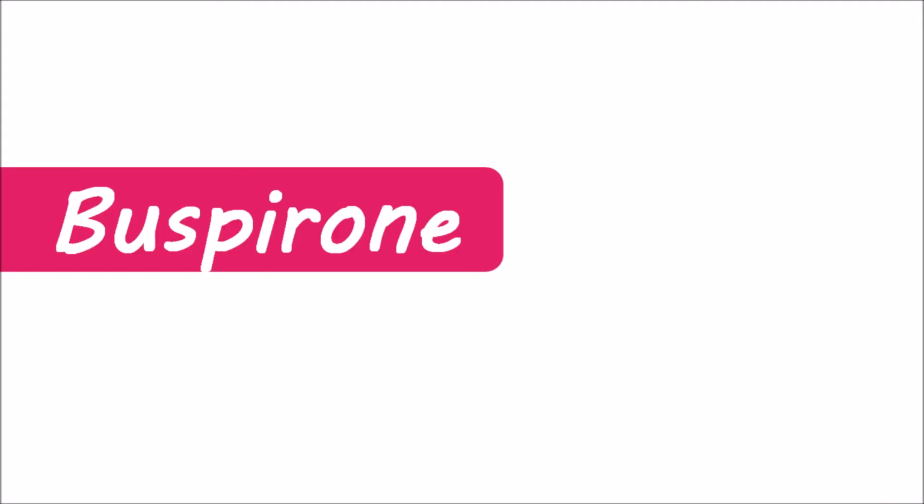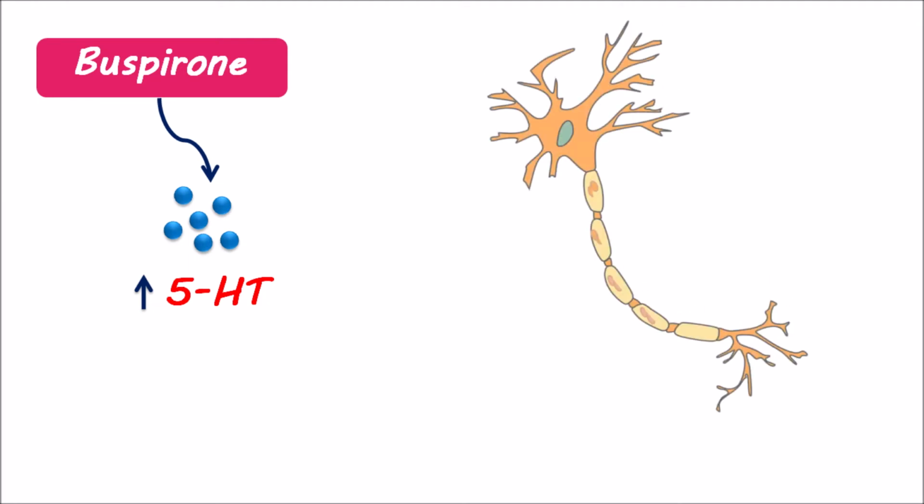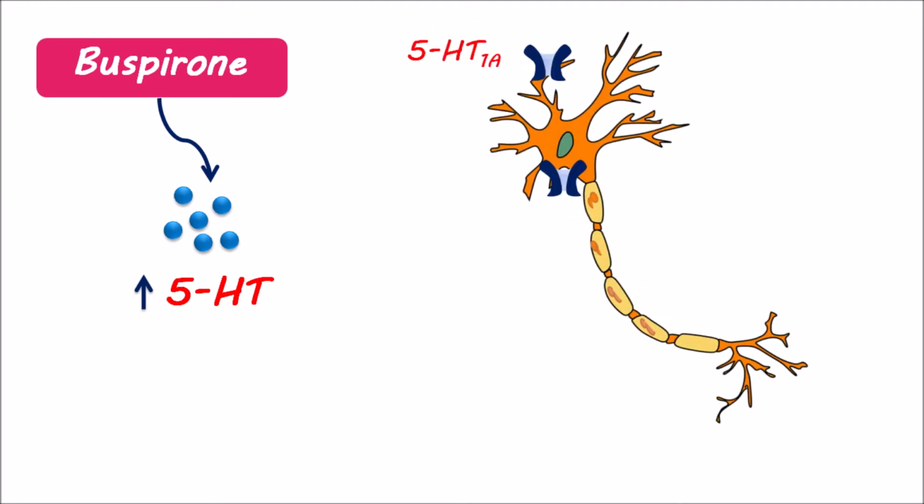Now let's focus on buspirone. Buspirone increases the levels of serotonin within the CNS. This drug acts as a partial agonist at 5-HT1A receptors, which are expressed on the soma and dendrites of presynaptic serotoninergic neurons. These presynaptic receptors are autoinhibitory in nature, and when they are activated, they reduce the release of 5-HT.